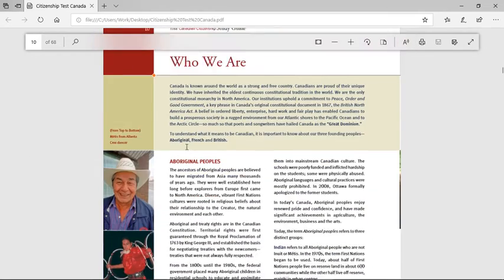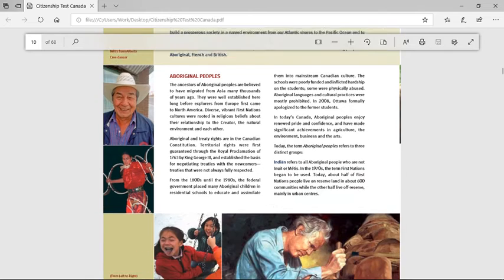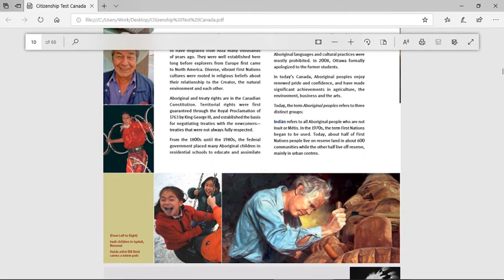Who we are? Who are Canadians? From top to bottom: Métis from Alberta, Cree elder. Left to right: Inuit children in Iqaluit.